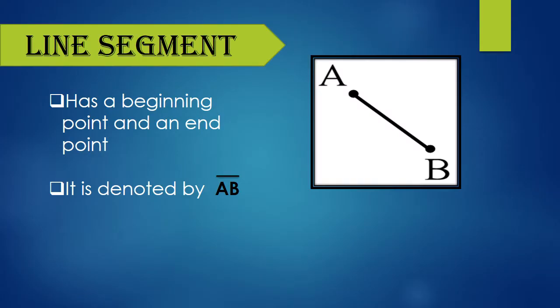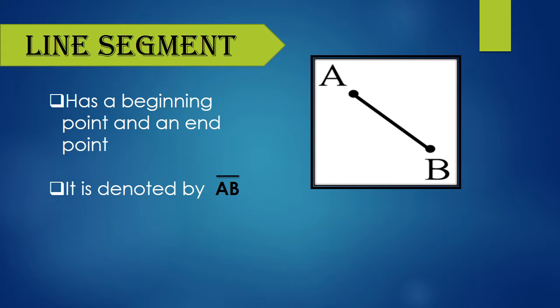Next, what do we call a line that is short and ends on both the sides? Can you guess? Yes, that we call it as a line segment.